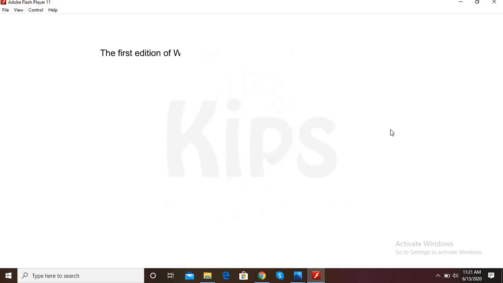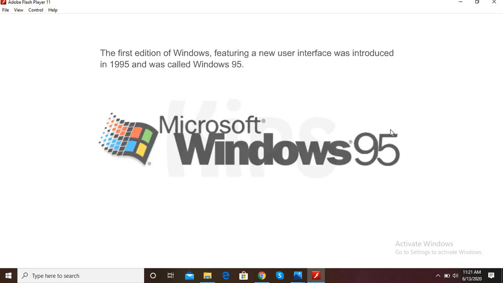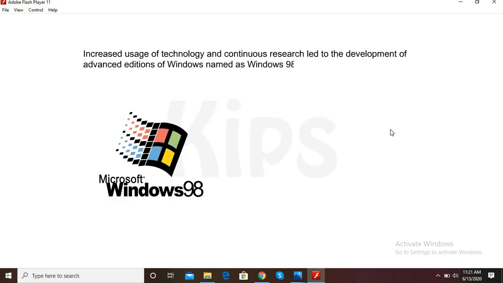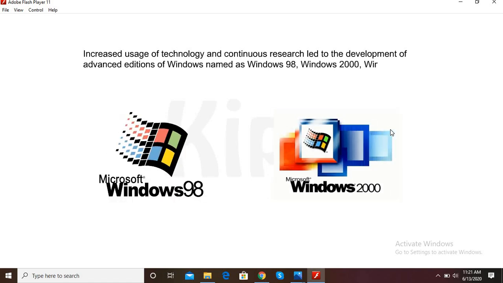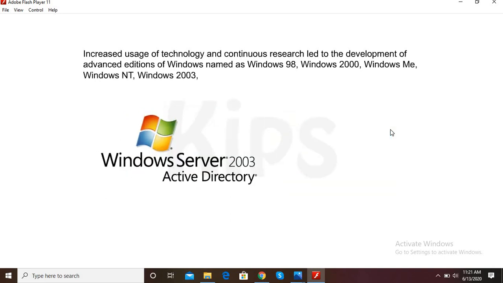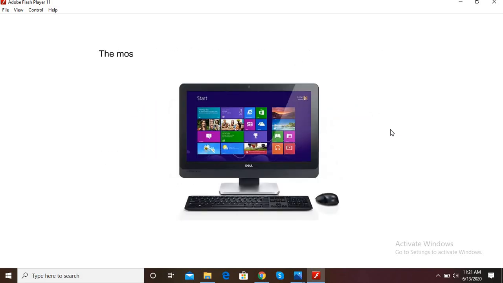The first edition of Windows featuring a new user interface was introduced in 1995 and was called Windows 95. Increased usage of technology and continuous research led to the development of advanced editions of Windows, named Windows 98, Windows 2000, Windows ME, Windows NT, Windows 2003, Windows XP, Windows Vista, and Windows 7. The most recent release preview of Windows 8 is available for download in 14 languages.